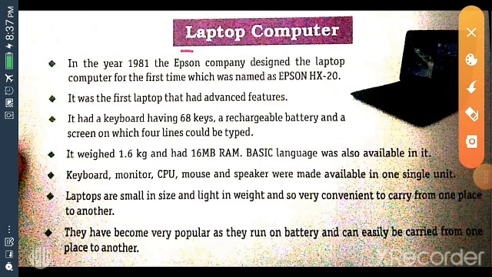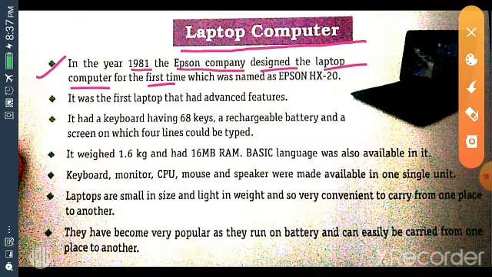Next topic, laptop computer. In the year 1981, the Epson company designed the laptop computer for the first time, which was named Epson HX20. It was the first laptop that had advanced features.